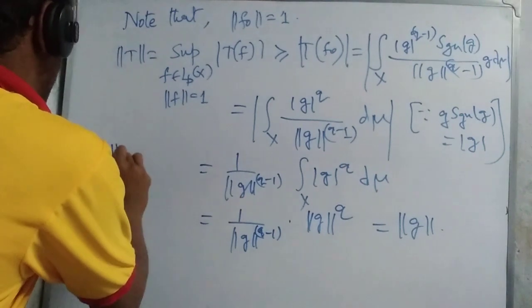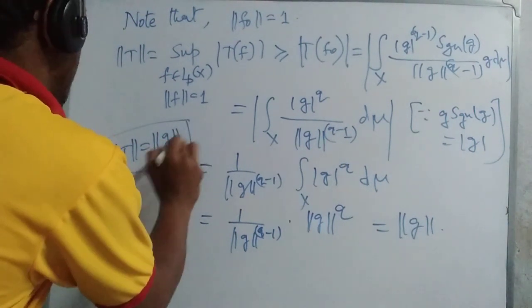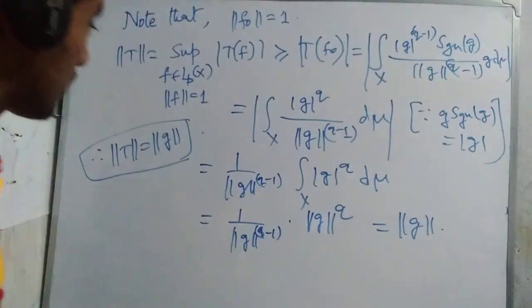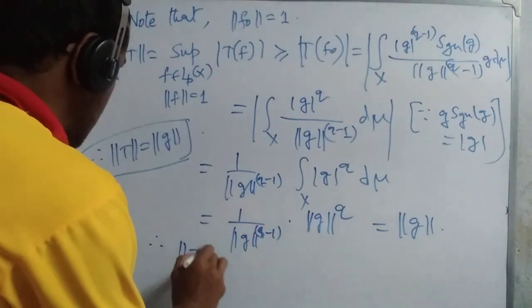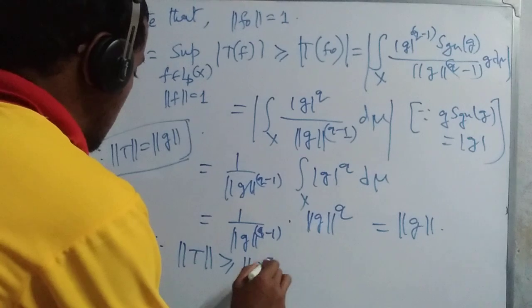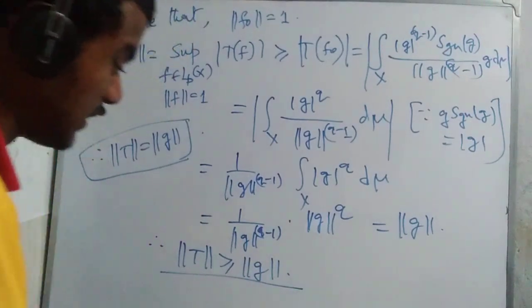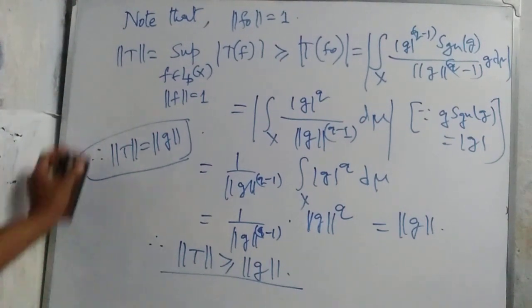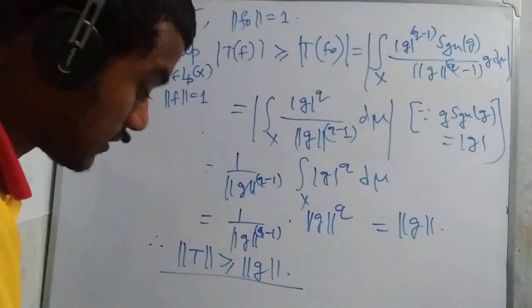Then norm of T equal to norm of g. Obviously in the previous way we also discussed mod of T less than or equal to norm g, so our necessity condition is done.